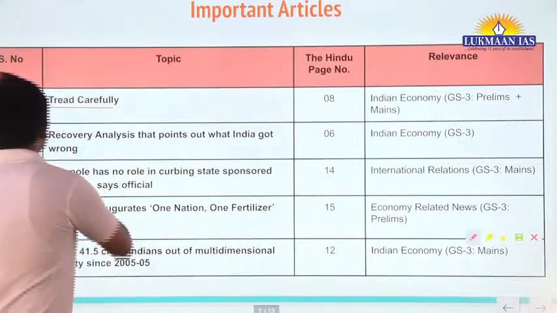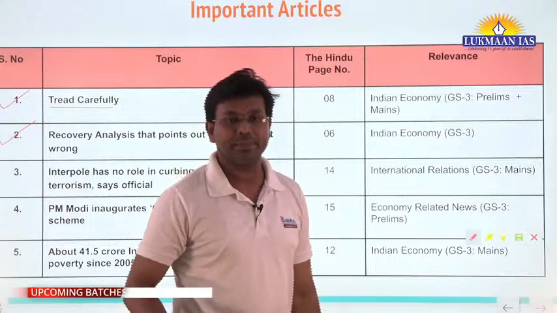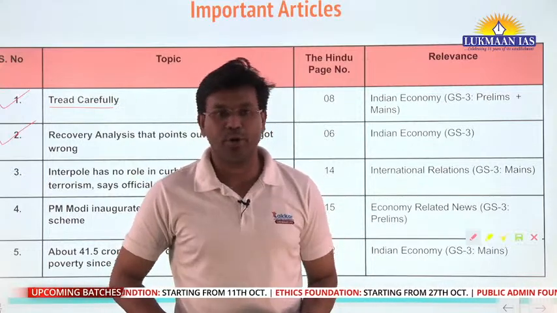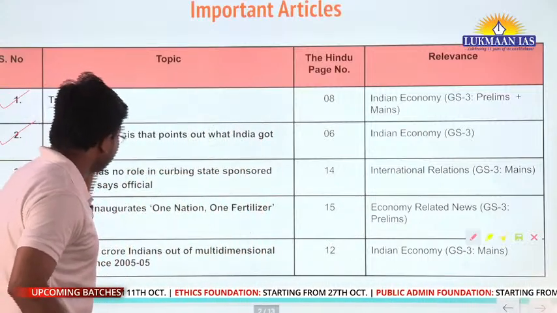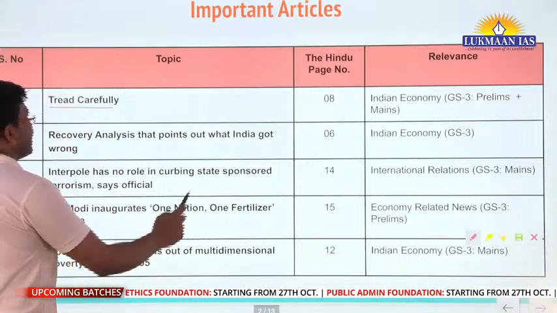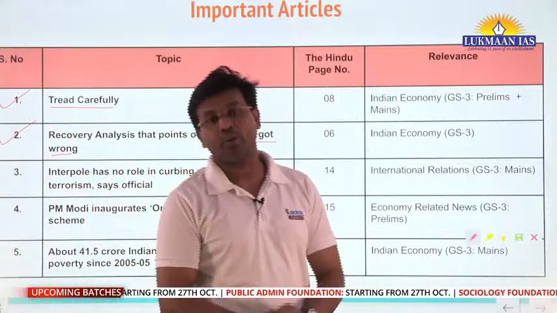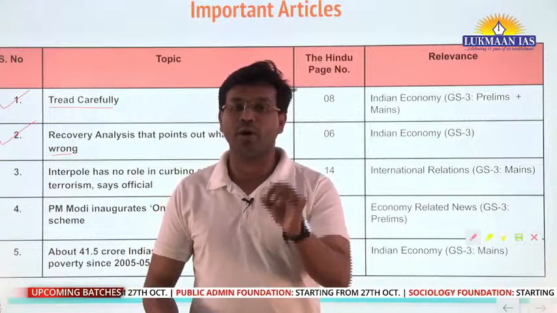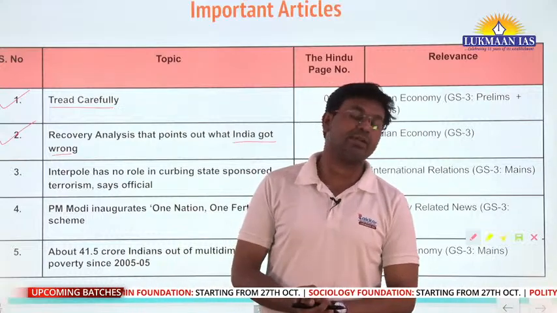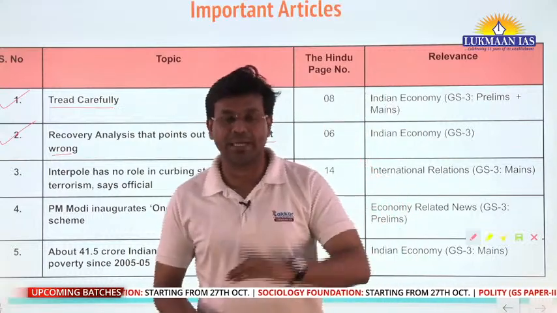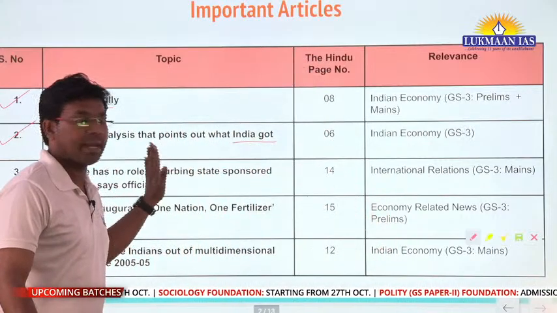Then the second topic is also from the Indian economy section, which is important for the GS paper 3 of the mains exam, and it is also important for the GS paper of the prelims exam. This topic is related to recovery analysis that points out what India got wrong. In this article we are going to talk about a report released by the World Bank, what this report says about the recovery analysis of the Indian economy, and in what perspective this report highlights multiple measures. So we are going to discuss the World Bank report.